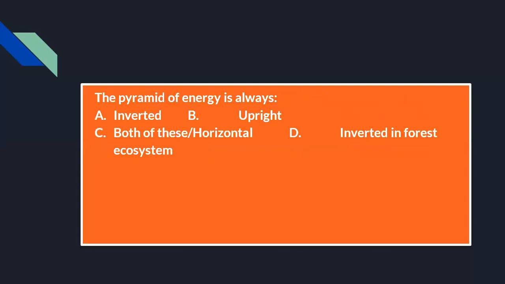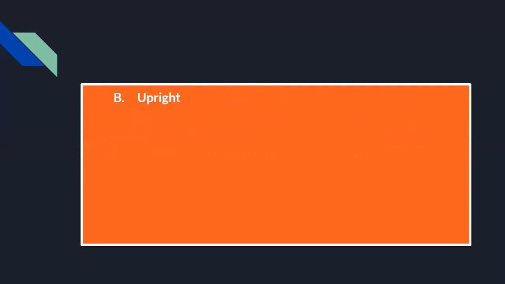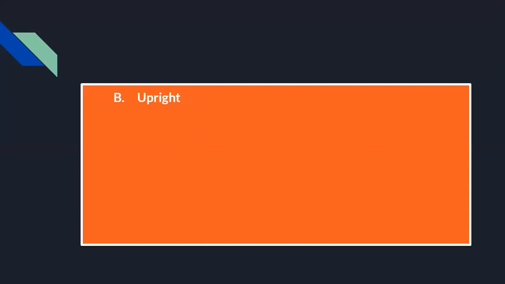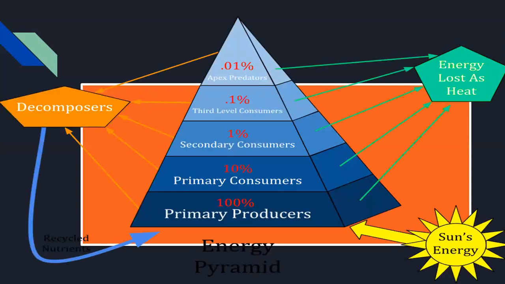Then coming to the next question, the pyramid of energy is always, option A inverted, option B upright, option C both of these, option D horizontal. The pyramid of energy is always upright, as we have already gone through it in the last lecture. So B is the correct option. You will see in this diagram, I have again included this figure for you. Energy pyramid: primary producers, primary consumers, secondary consumers, third level consumers, and apex predator.